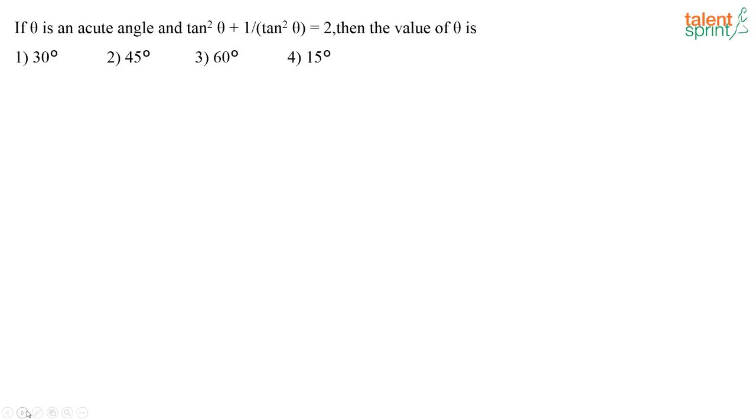If theta is an acute angle, then tan square theta plus 1 by tan square theta is equal to 2. Then the value of theta is dash.